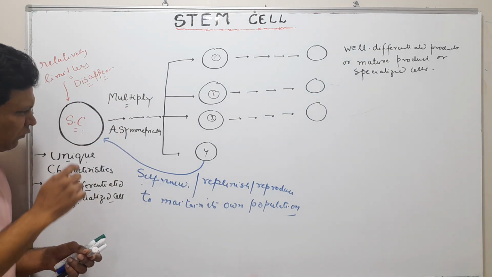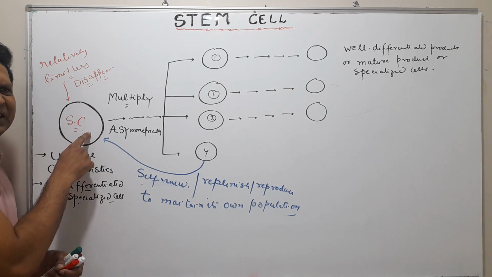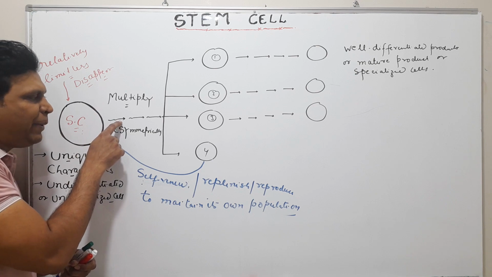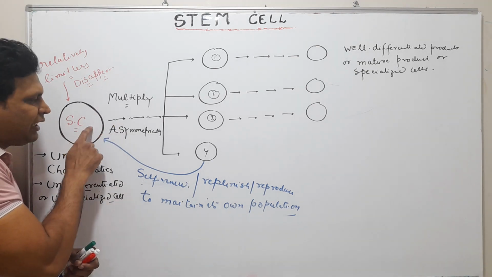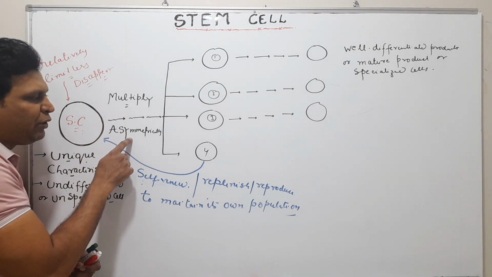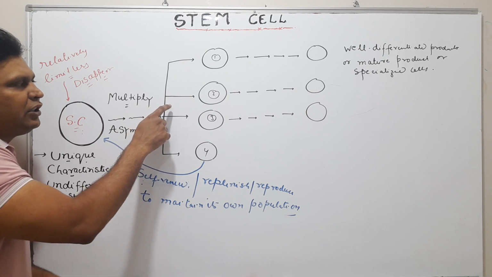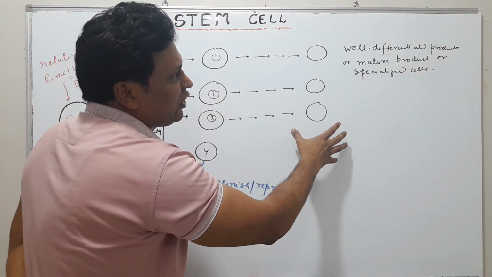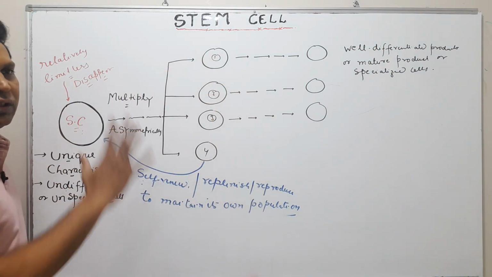So, in a very easy language, stem cell has the ability and capability, when multiplying asymmetrically, to produce one group of cells into well differentiated product, and the other group will maintain its own population.